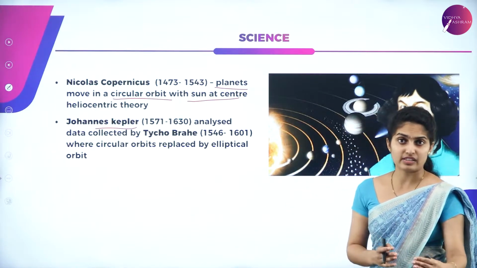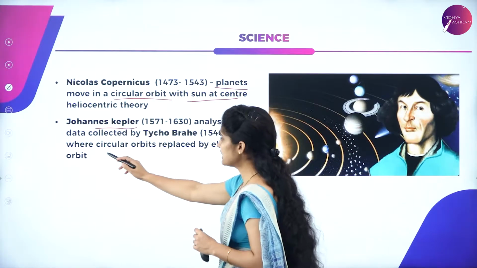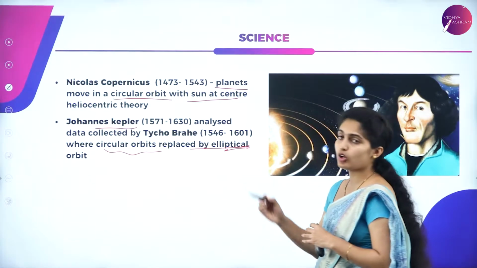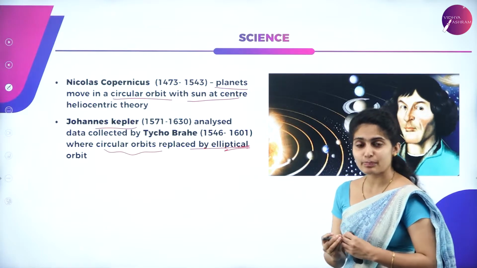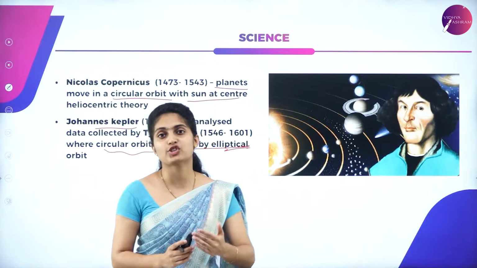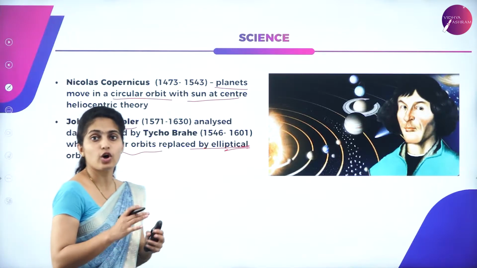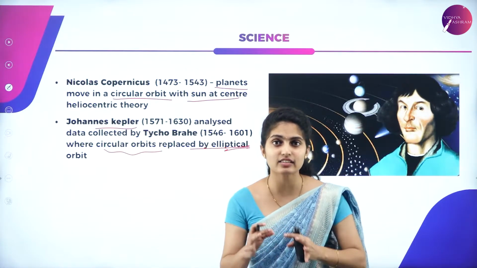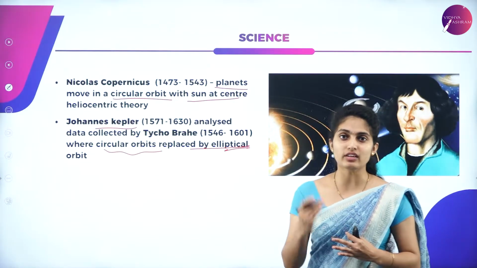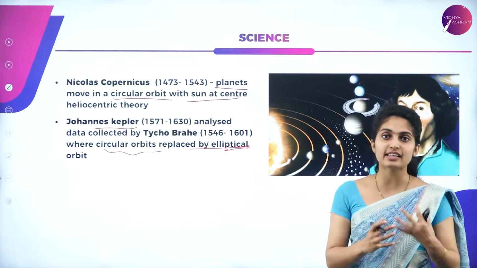As days passed, there were other upcoming scientists who gave that the circular orbits of the planets around the sun were replaced by elliptical orbits. So it was stated that the planets revolve around the sun in an elliptical orbit, and it was told by John Kepler by making use of the data collected by Tycho Brahe. This is how each and every scientist, as days passed by, kept disproving the experiments made by the previous scientist. This is how science came into existence.